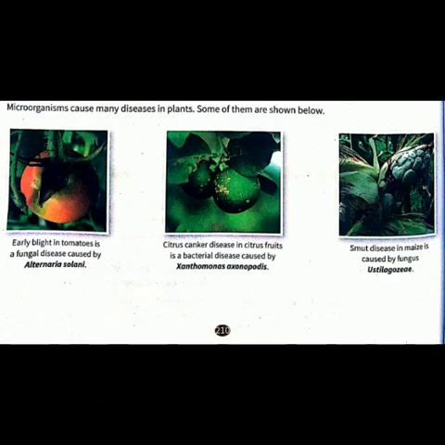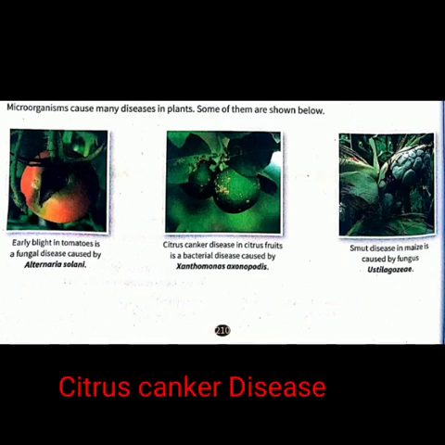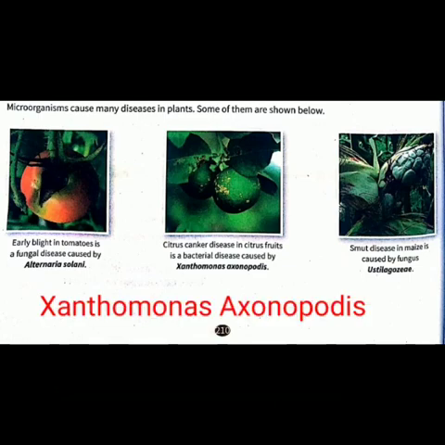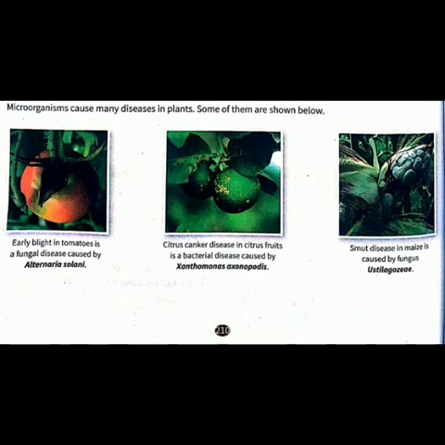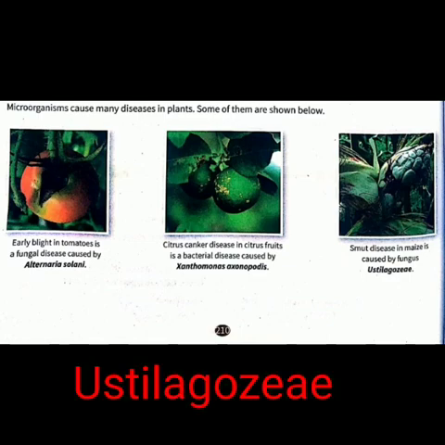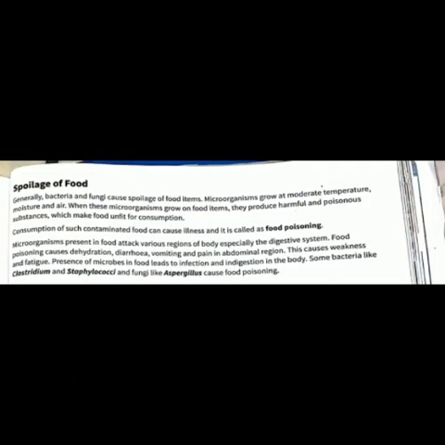Then the next disease is caused in citrus fruits, a bacterial disease known as citrus canker, caused by the microorganism Xanthomonas axonopodis. And the last disease is caused in maize, known as smut disease, caused by the microorganism Ustilago maydis.